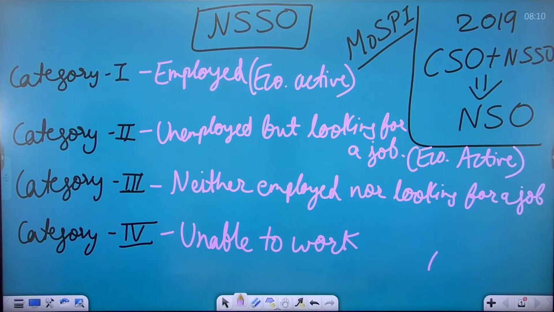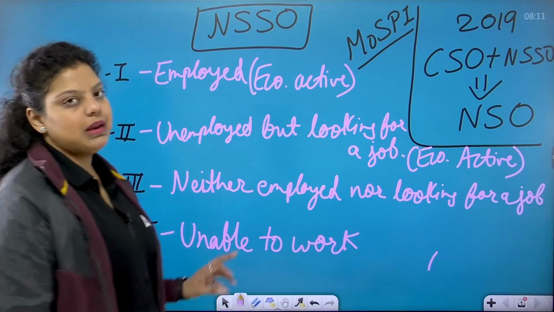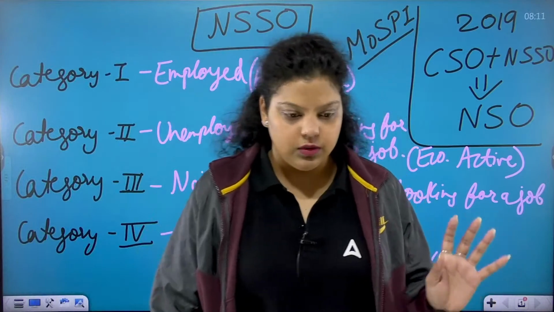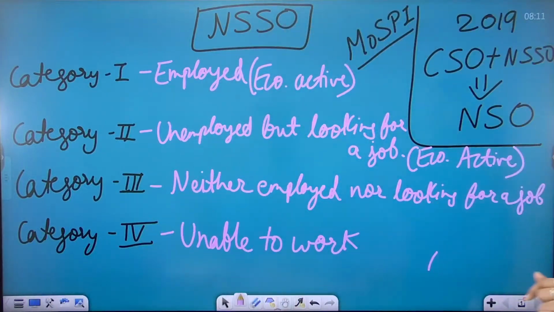Very good, category 3 people are not economically active people, because they are not working and not even looking for a job.